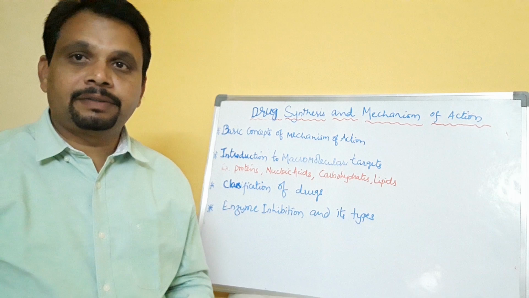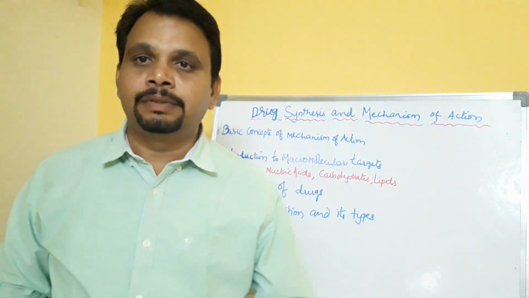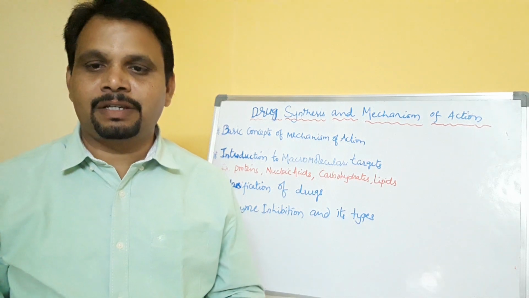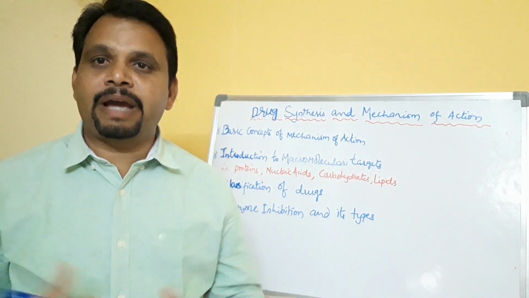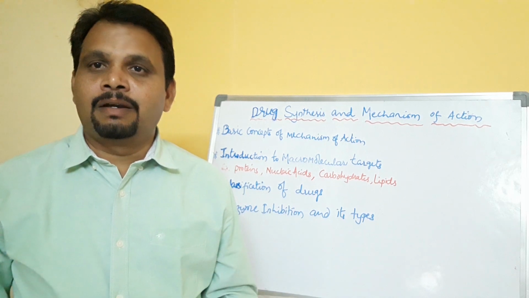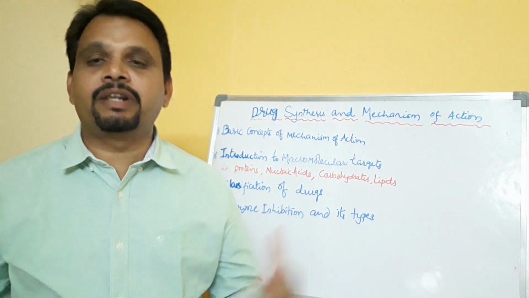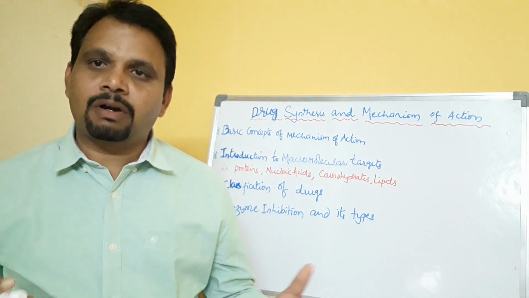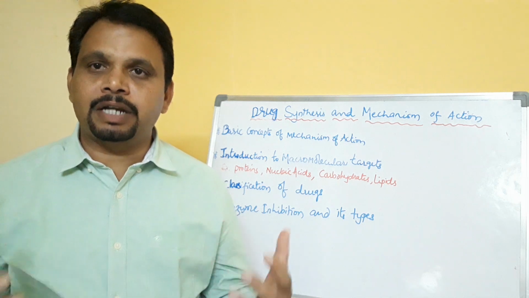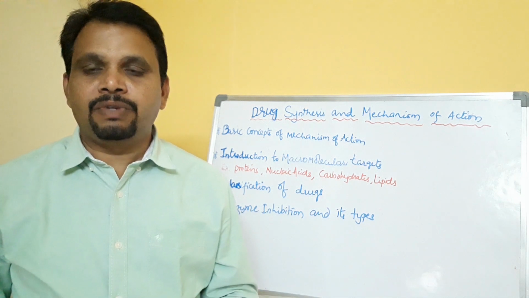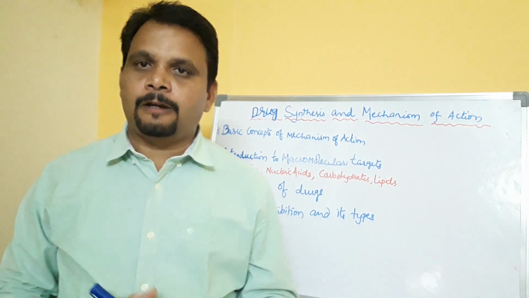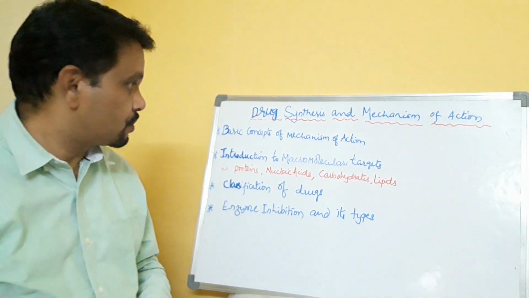First of all, let me define drug for you. Drug is a chemical substance which interacts with the macromolecular targets in the body and produces biological or pharmacological effects. So that is called a drug. It may be synthesized or it may be artificial, right? So whichever is useful to treat diseases can be considered as drugs, right?